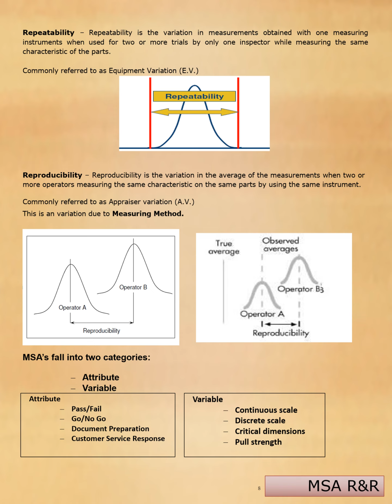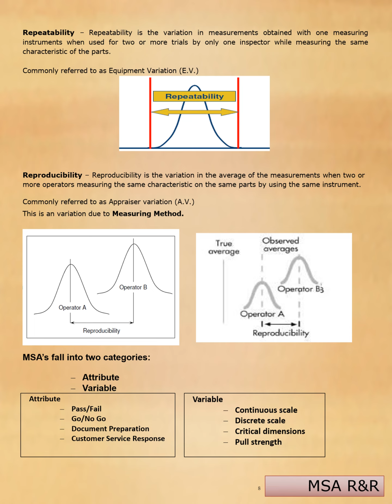Repeatability is the variation in measurements obtained with one measuring instrument when used for two or more trials by only one appraiser while measuring the same characteristic of the parts. Commonly referred to as equipment variation. Reproducibility is the variation in the average of measurements when two or more operators measure the same characteristic on the same part with the same instrument. Commonly referred to as appraiser variation. This is a variation due to the measuring method.